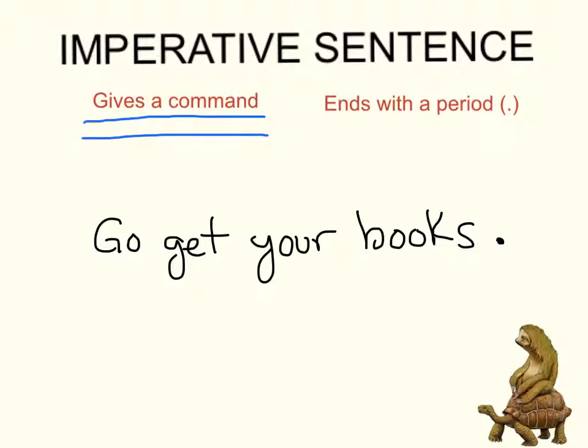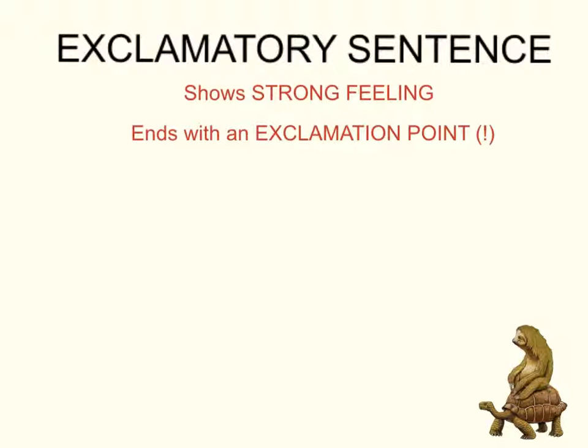Gives a command. The final type of sentence that we're going to go over is an exclamatory sentence. An exclamatory sentence also has two things that tell you that it is an exclamatory sentence. Two things to look for. It has to show strong feelings. Passion is the key word. You want to have passion for something when you're using an exclamation point. Also, it needs to end with an exclamation point. That's the big, giant tell. If the sentence ends with an exclamation point, it is an exclamatory sentence.